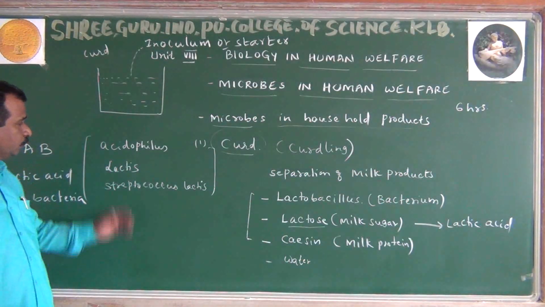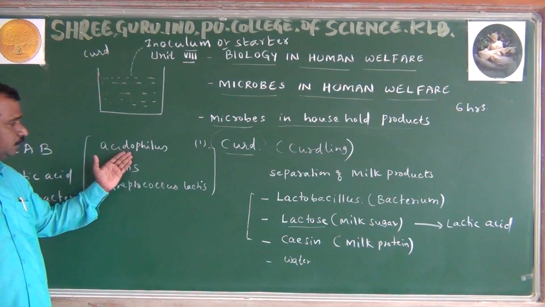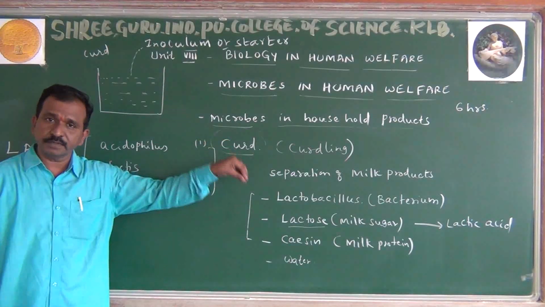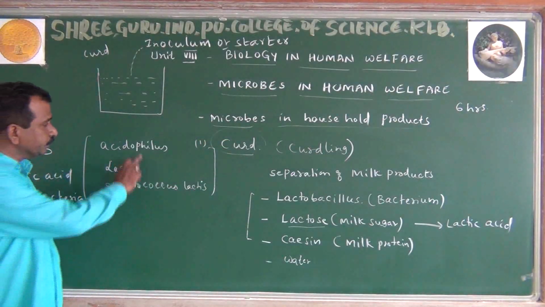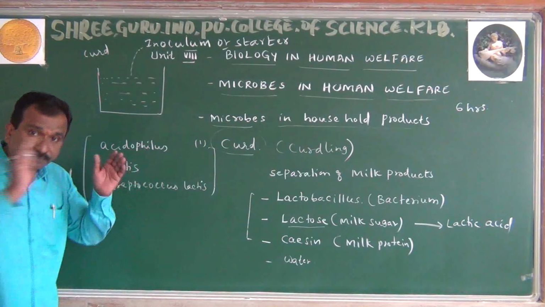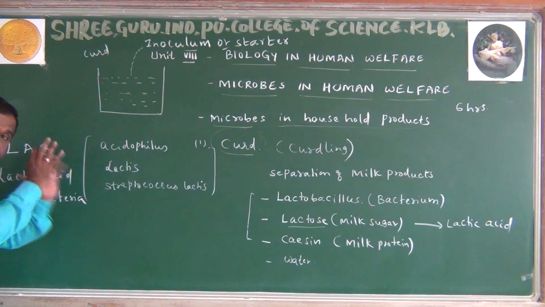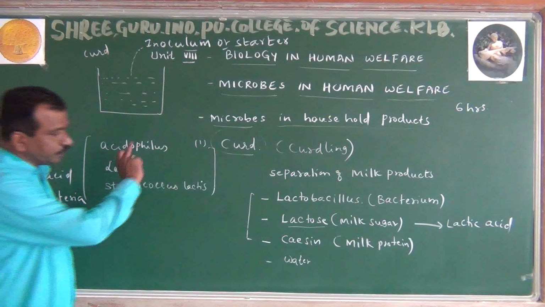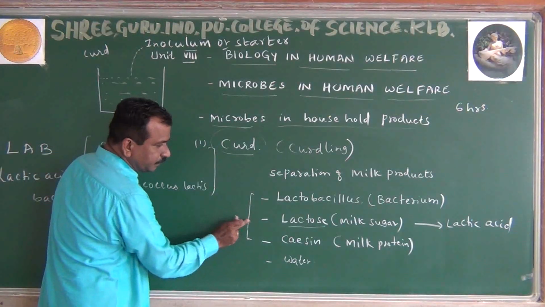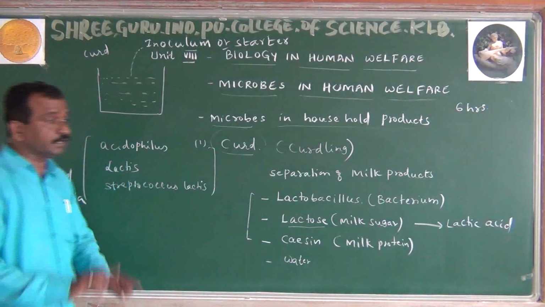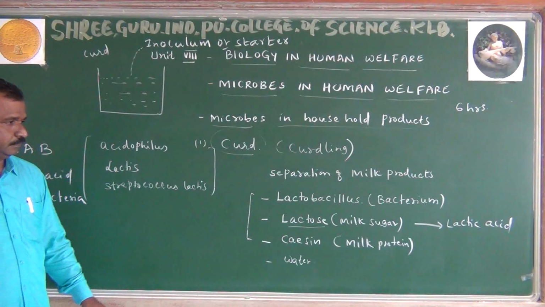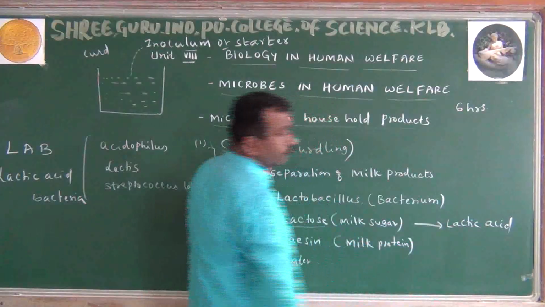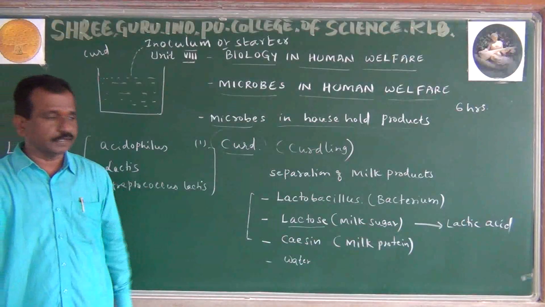Follow? Different kinds of bacteria are found. That is acidophilus ಅಂತ ಇದೆ ನಿಮ್ಮ ಸಿಲೆಬಸ್. lactobacillus ಒಂದೇ ಇದೆ, lactobacillus ಮಾತ್ರ ಸ್ಟಡಿ ಮಾಡಿ. So various kinds of bacteria, collectively we can call them lactic acid bacteria. So now here we have to observe that when the lactobacillus or the bacteria communicates with the lactose, it turns into lactic acid. When the acidic substances are produced, acidic substance produce ಆಯಿತು,